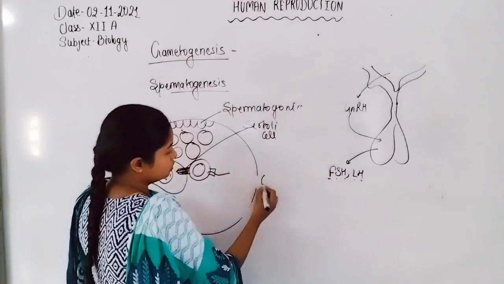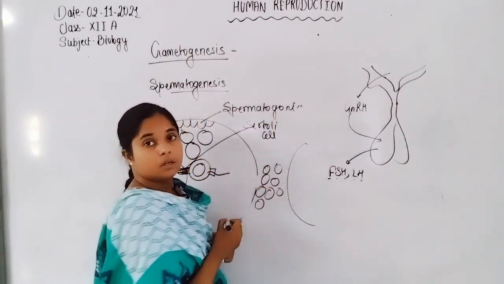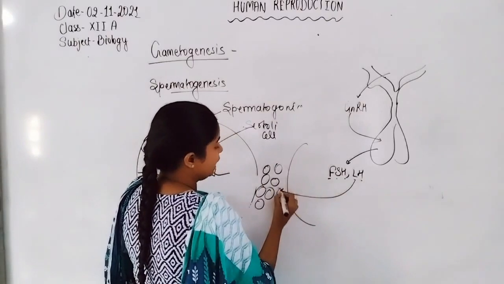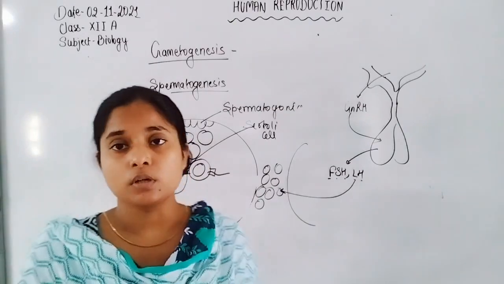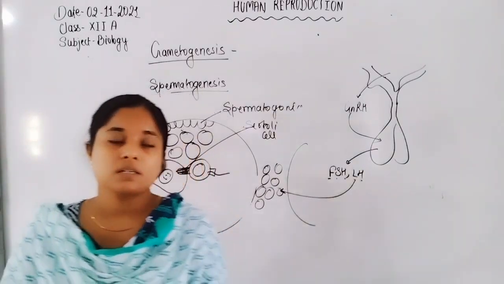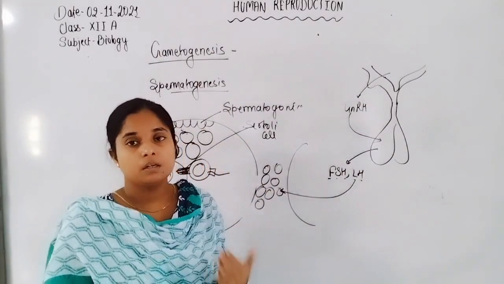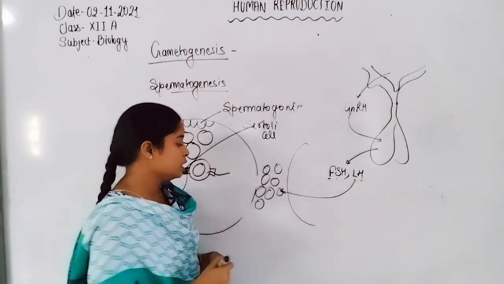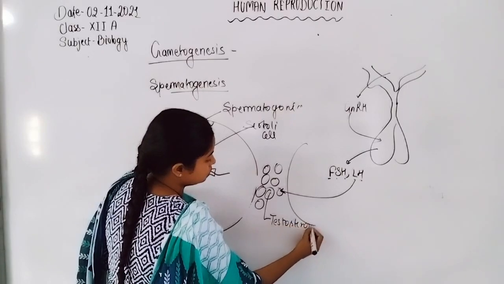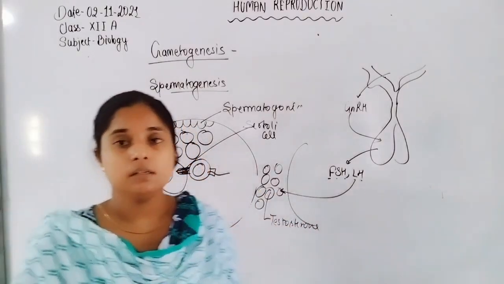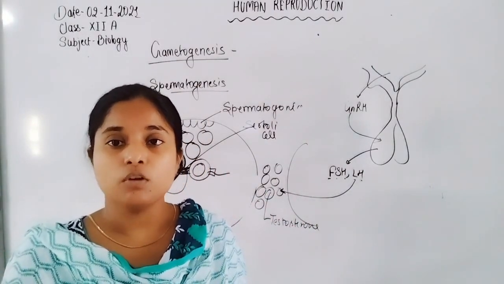LH hormone acts on Leydig cells. These Leydig cells are present in between the seminiferous tubules. They are controlled by the LH hormone, luteinizing hormone. In males, LH is known as interstitial cell stimulating hormone. These interstitial cells secrete the hormone testosterone, which controls cell physiology and functioning.